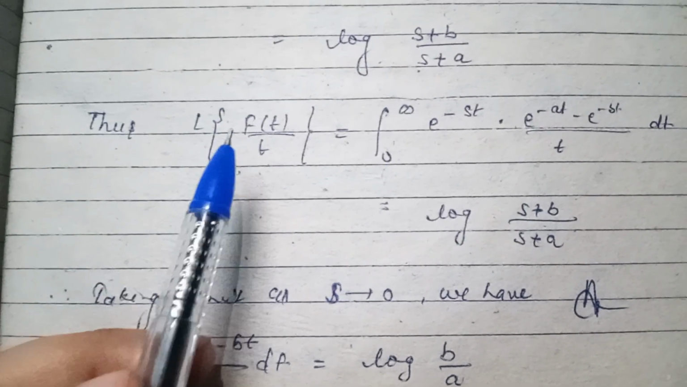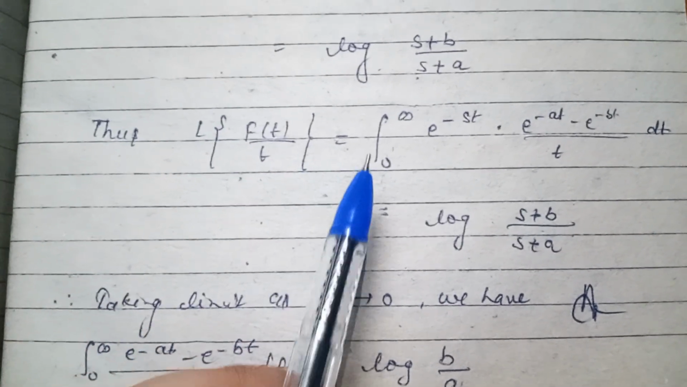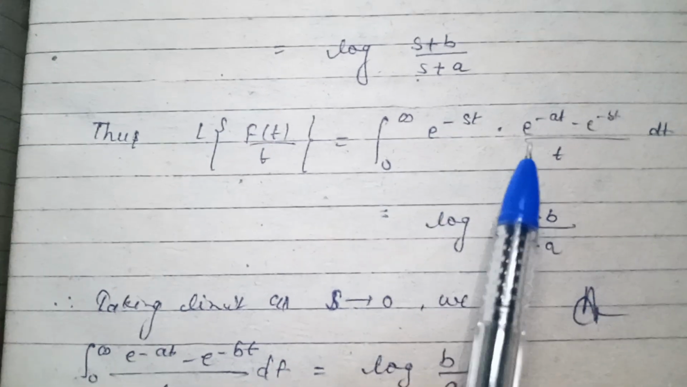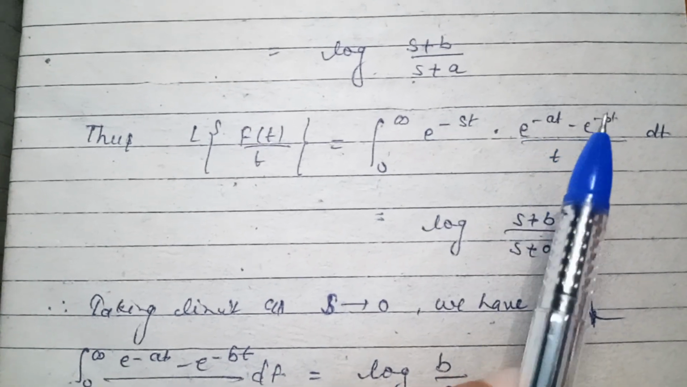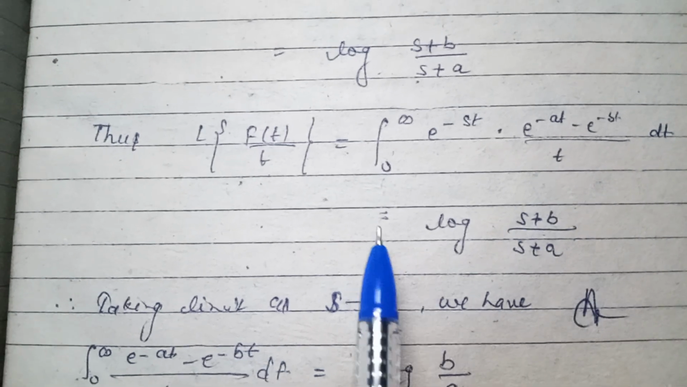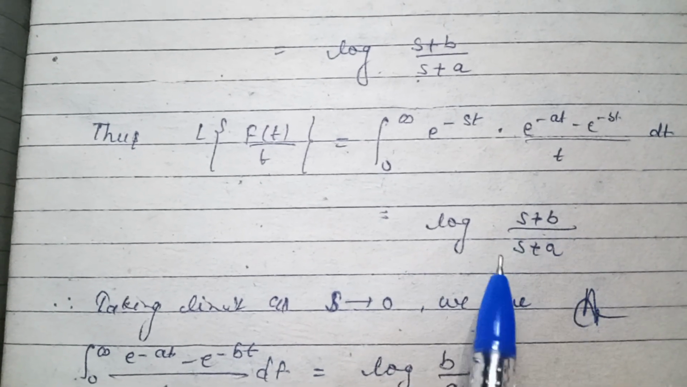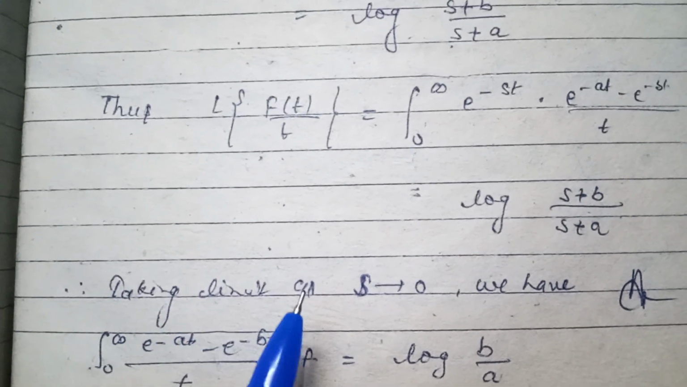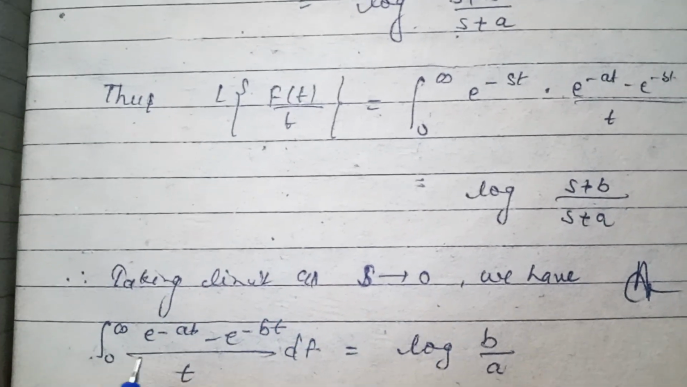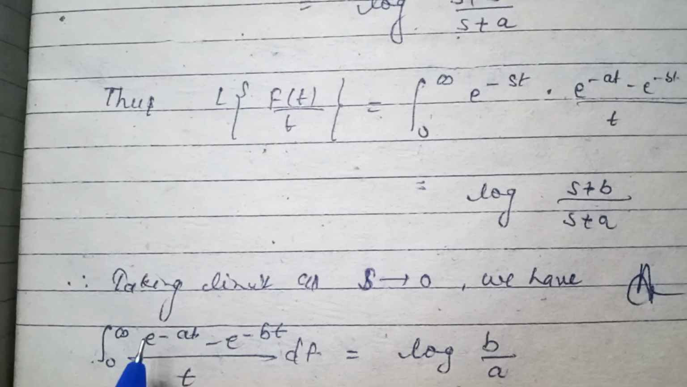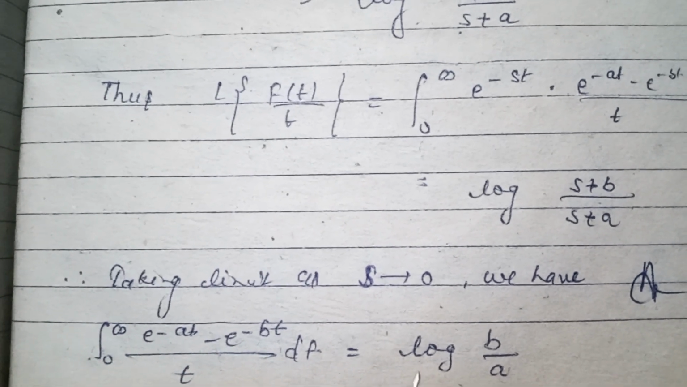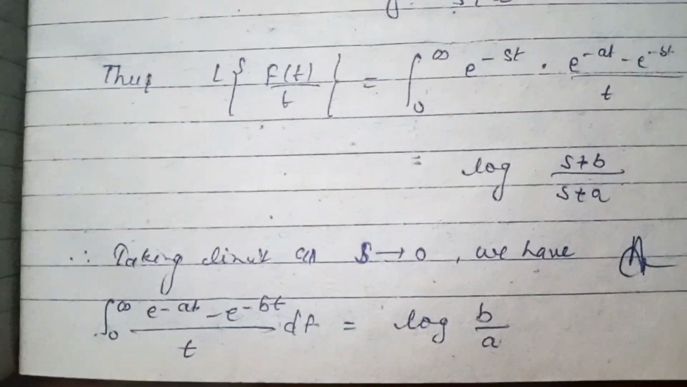Thus Laplace of f(t) by t is equal to integration 0 to infinity of e^(-st) into (e^(-at) minus e^(-bt)) by t dt, which is equal to log of (s plus b upon s plus a). Therefore, taking limit as s tends to 0, we have integration 0 to infinity of (e^(-at) minus e^(-bt)) by t dt is equal to log b by a.